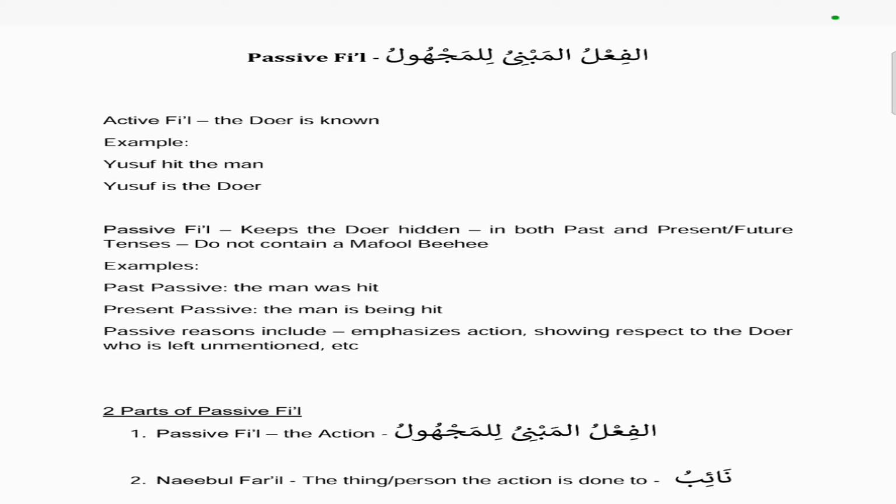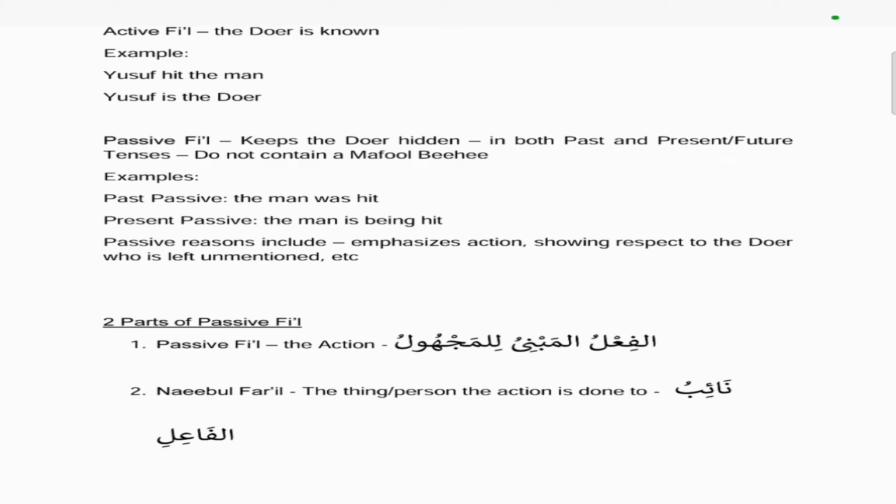In both past and present tenses, you can have a passive fi'l, and they do not contain a maf'ul bihi. So if you remember, maf'ul bihi is a detail of the action, and it answers the question what and who. So examples of a past passive would be the man was hit. So we know the man was hit, but we don't know who hit the man. And a present passive would be the man is being hit. But again, the person who's hitting the man, we don't know who that is, so it's hidden.